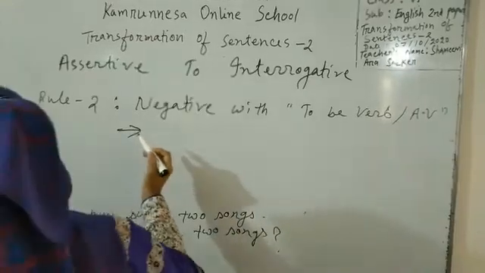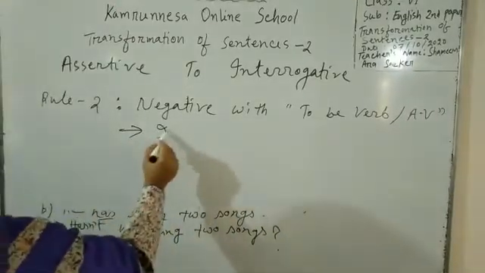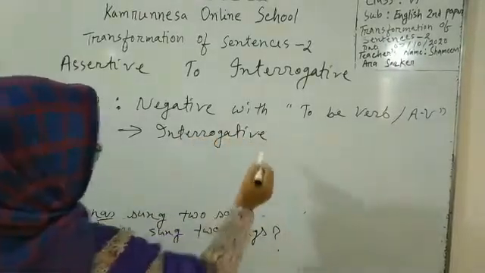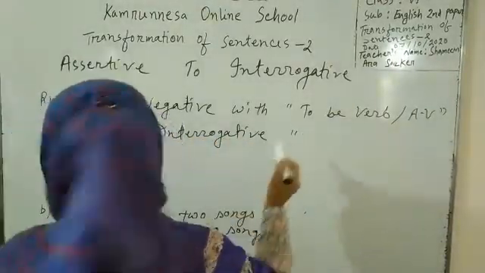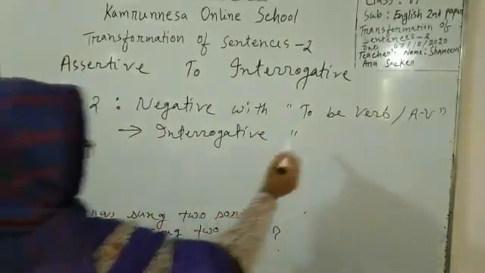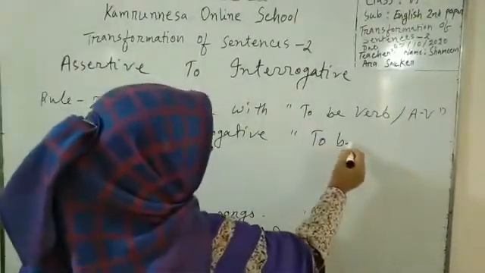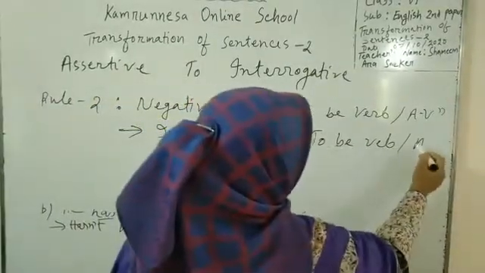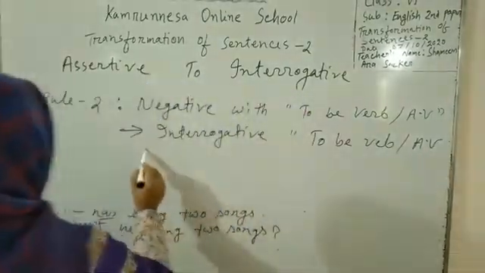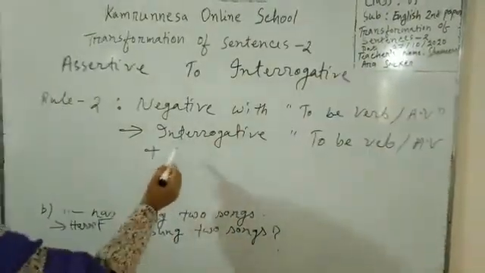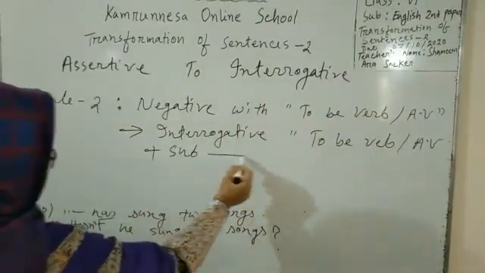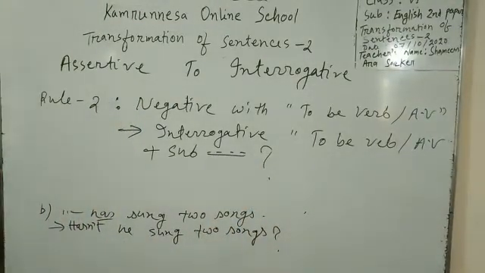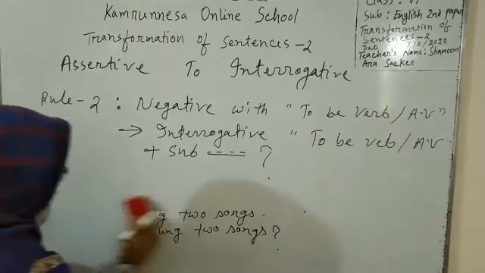We will make it interrogative by using the structure: to be verb or auxiliary verb plus subject, and the remaining part will be the same. Okay, let's see an example.